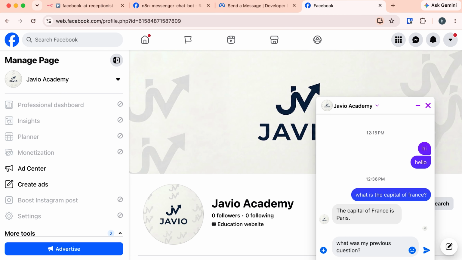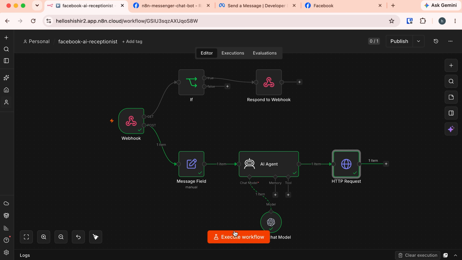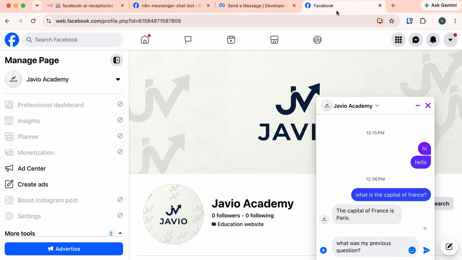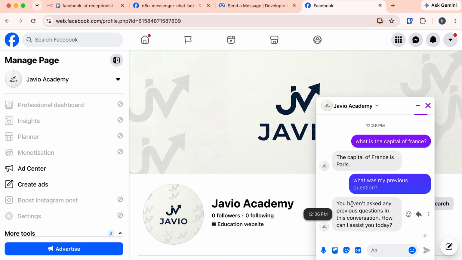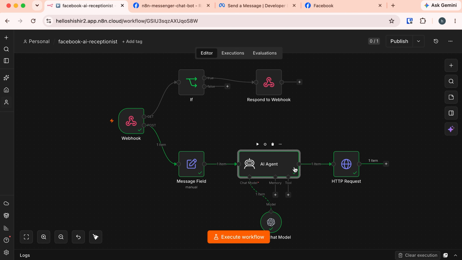Now let's ask another question. What was my previous question? Before we send this message, we need to execute this workflow again. And now back to Messenger and send the message. And see what is the response. You have not asked any previous question. See, it cannot answer. It does not remember what I asked it previously. This AI agent forgets the conversation after replying. It cannot remember previous chats.